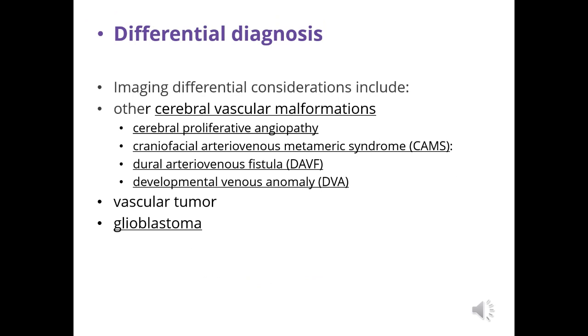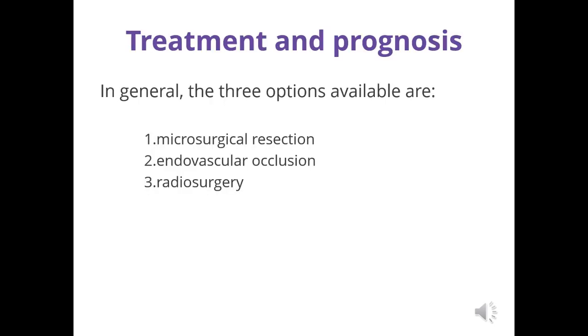Differential diagnosis. Imaging differential considerations include other cerebral vascular malformations like cerebral proliferative angiopathy, craniofacial arteriovenous metameric syndrome, dural arteriovenous fistula, developmental venous anomaly, vascular tumor, and glioblastoma. Treatment and prognosis. In general, the three options available are: 1st, microsurgical resection, 2nd, endovascular occlusion, and 3rd, radiosurgery.